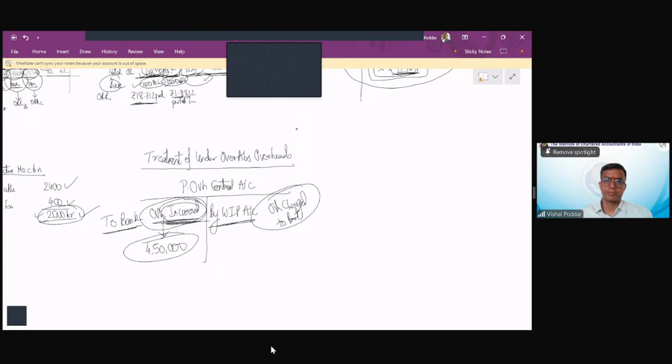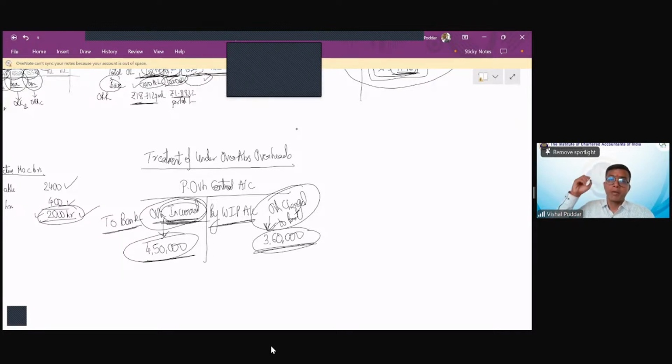On the credit side, the total is, let us say, 3,60,000, which represents overheads charged. So when I close my books after 31st March, I find that the debit total, which is of actual overheads, is 4,50,000, whereas the credit total is 3,60,000.